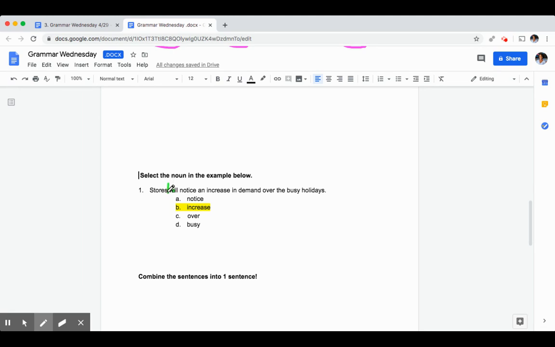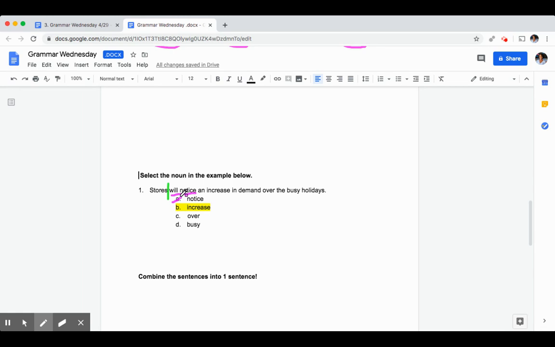So I'll draw my line after stores. So I know what the complete subject is, and I know what the complete predicate here is. Our simple predicate is will notice. It's a verb phrase because will is a to be verb, and it's saying that the stores will notice. So by doing that, we automatically know that notice is not being used as a noun, it's actually being used as a verb. So we can eliminate that choice.